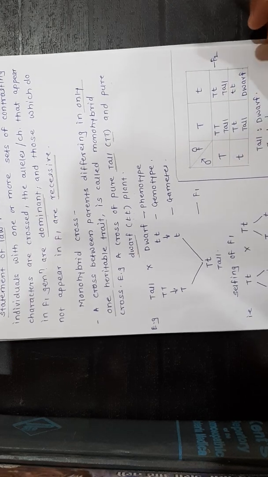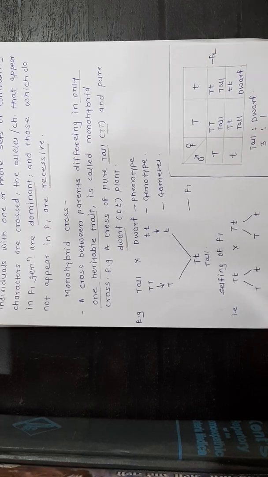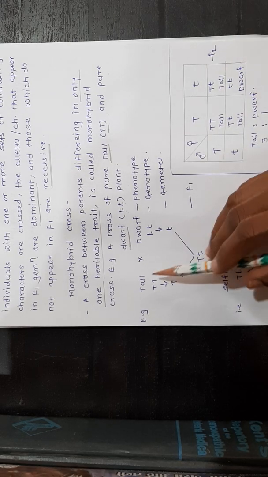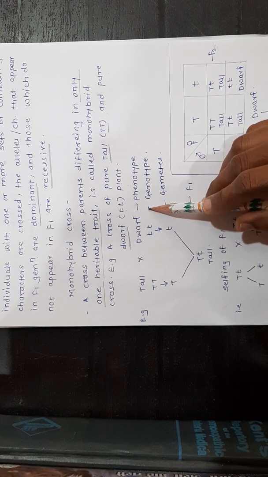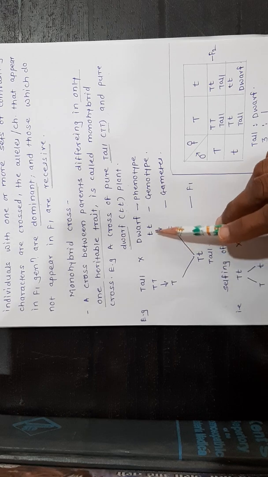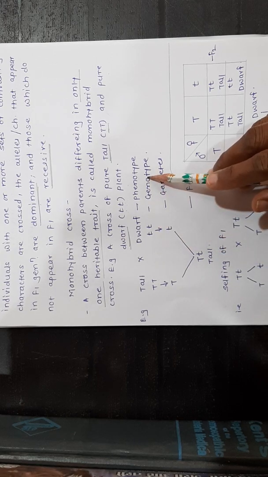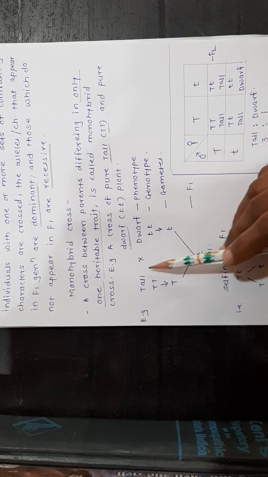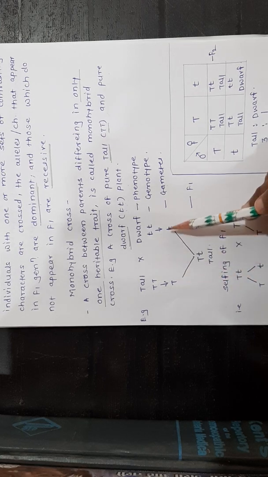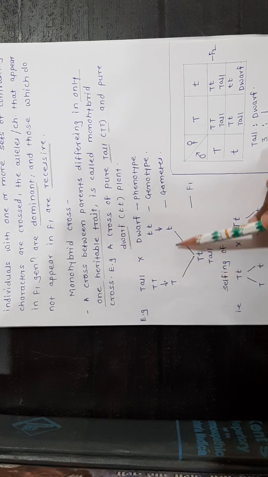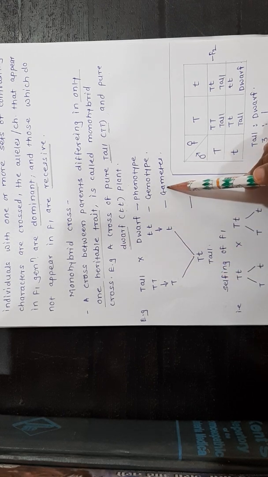Let us discuss with the monohybrid cross example. We take 2 parents, a tall plant and a dwarf plant. These are phenotypes. Then capital T, small t, these are genotypes. Then gametes from these parents: from the tall plant, capital T is the gamete, and from the dwarf plant, small t is the gamete. Means capital T and small t, these are the 2 gametes.